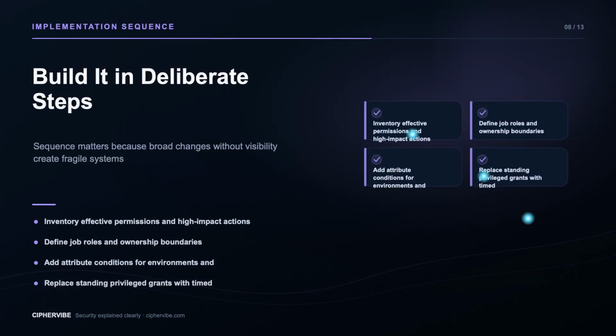Implement this layer in a sequence that preserves evidence and limits blast radius. First, inventory effective permissions and high-impact actions. Second, define job roles and ownership boundaries. Third, add attribute conditions for environments and data sensitivity. Fourth, replace standing privileged grants with timed elevation. Fifth, run positive and negative authorization tests before rollout. Prefer pilots with a named owner and rollback plan over an unmeasured organization-wide switch. The best rollout is one where a normal workflow succeeds, an unsafe path fails closed, and the team can explain the decision from logs rather than intuition.